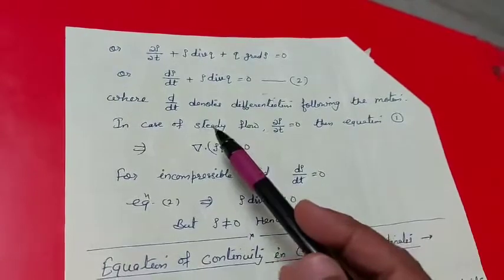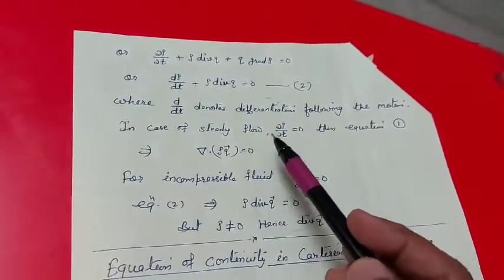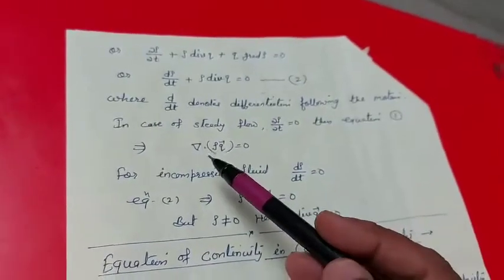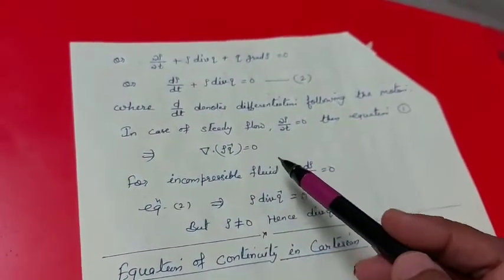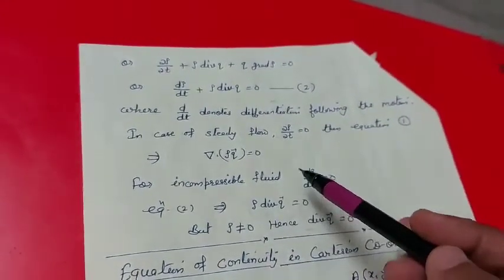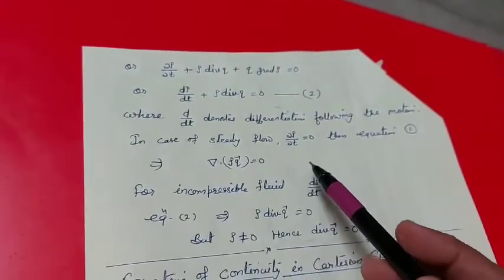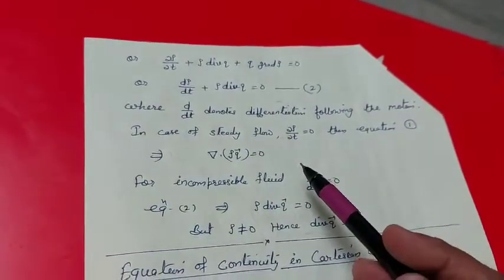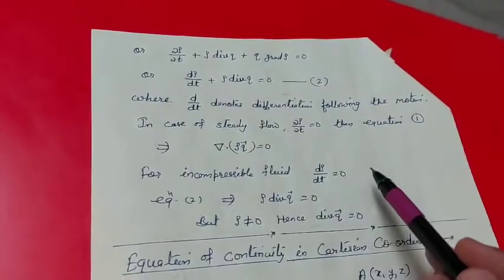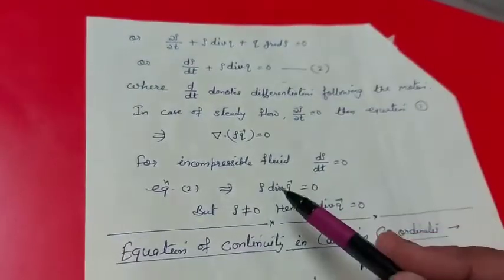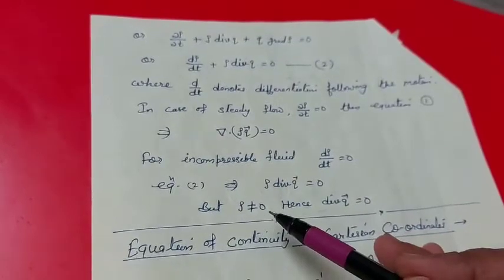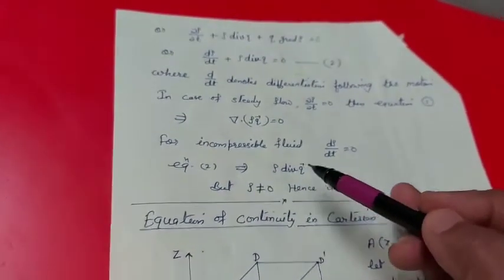In case of steady flow, del rho by del t equal to 0, then equation 1 becomes del dot of rho q equal to 0. For incompressible fluids, rho does not vary either with time or with position, hence d rho by dt equal to 0 means rho is constant, and then equation 2 becomes rho divergence of q equal to 0, but rho is not equal to 0, hence divergence of q equal to 0.